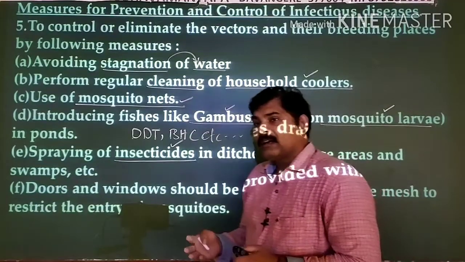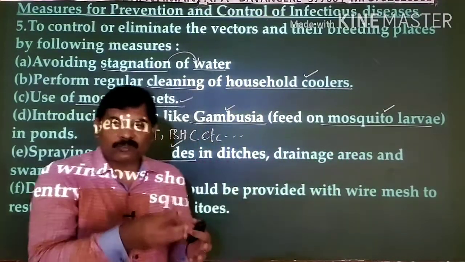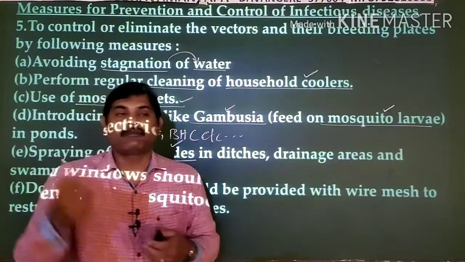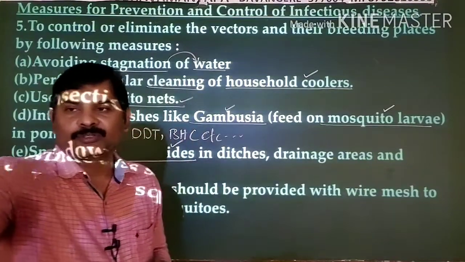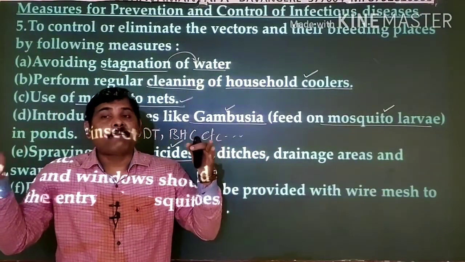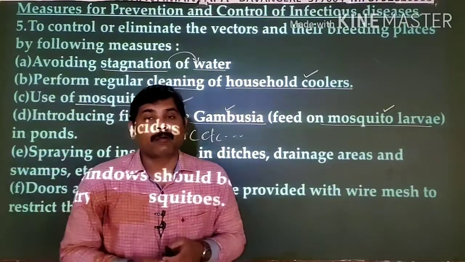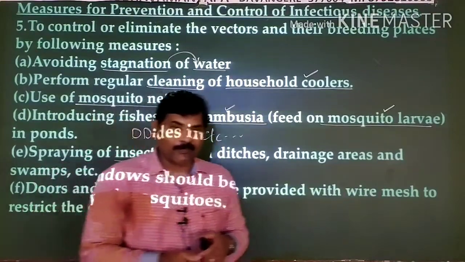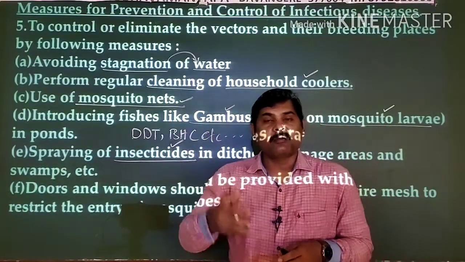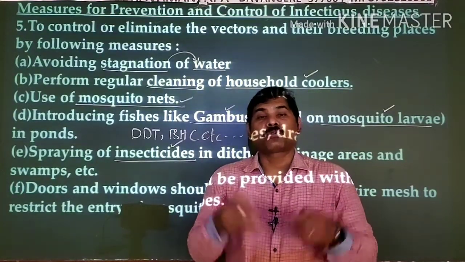And next thing here, generally the gateways for insects like mosquitoes into our house are nothing but the doors as well as the windows. So if they are all provided with mosquito nets or meshes, the mosquitoes will not enter our house, which is one important thing. Mosquitoes are naturally nocturnal animals, so they enter our house during the evening time and remain in the house throughout the night.